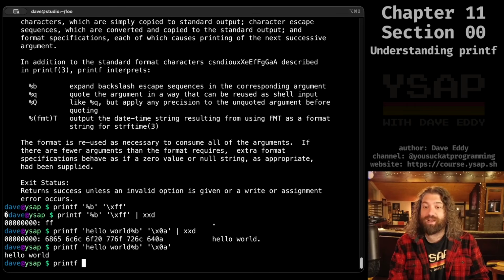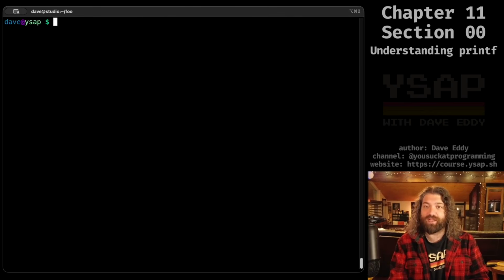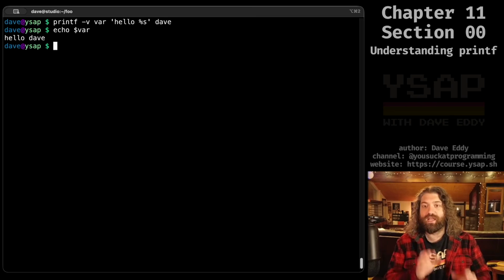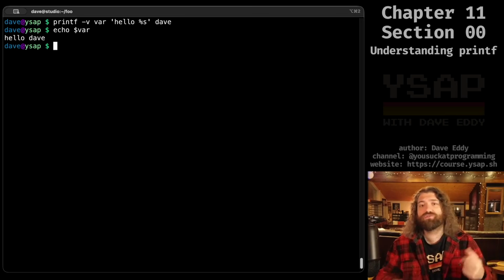And before I move on, one last thing I want to talk about with printf, which I really like. So let's say we say hello %s, and then the thing we give it will be Dave. It'll print hello Dave. That's super nice. What we can do is we can give it a -v argument. This is a bash specific thing. Give it the name of a variable, and it will write the string, instead of to the screen, into a variable for you. That is super nice. It's super convenient. It is a very quick way of saying, hey, format this, but also store it in a variable because I might want to use it later or reformat it or do something with it. So yeah, really cool. Printf, super powerful.